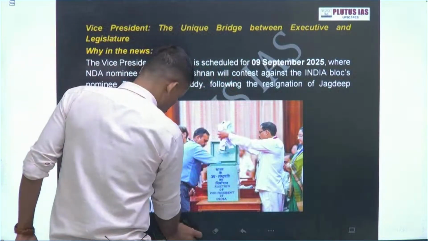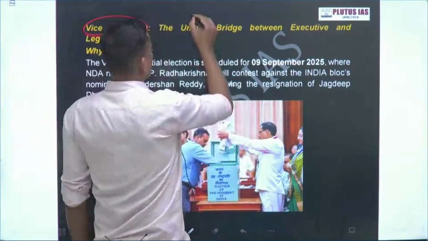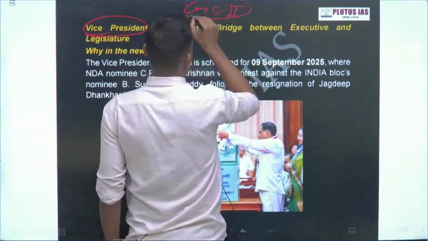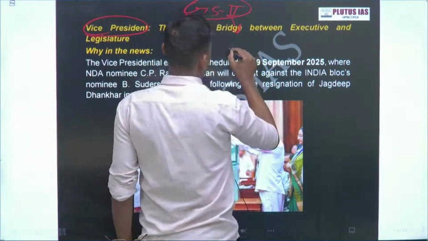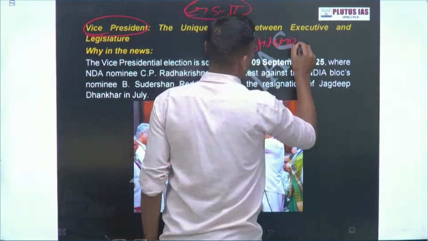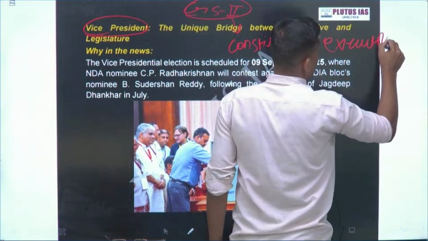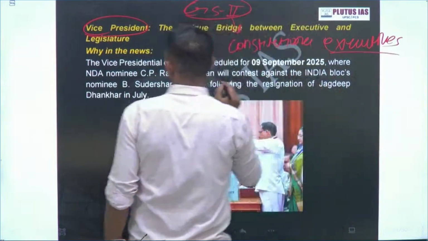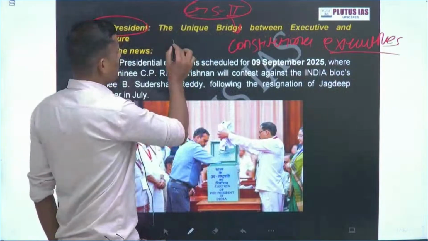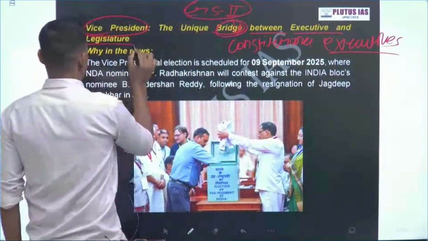First of all, Vice President. This is part of our GS2 syllabus: constitutional provisions related to the executive. The Vice President comes under the executive, and is also the unique bridge between executive and legislature.